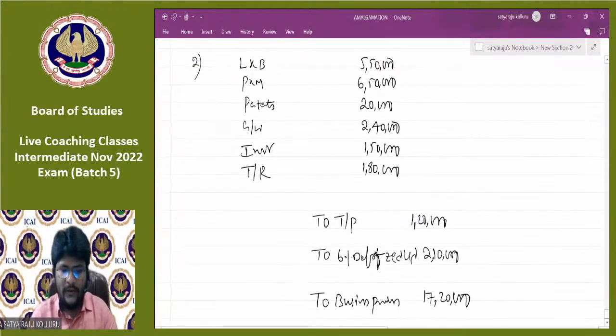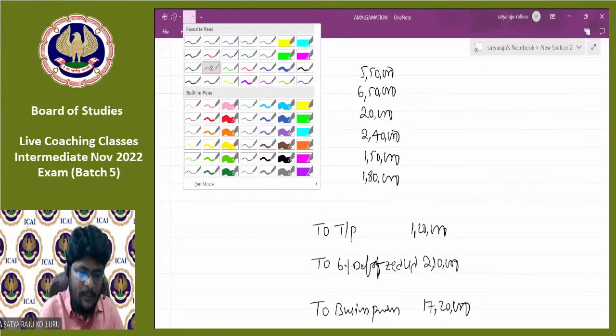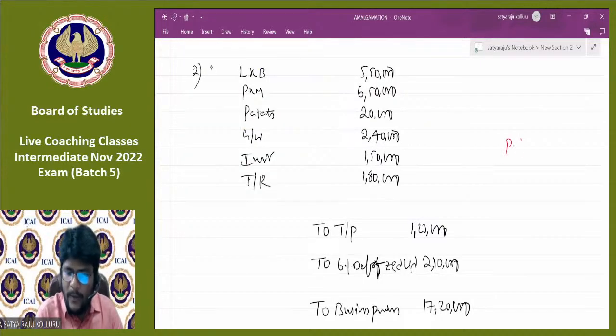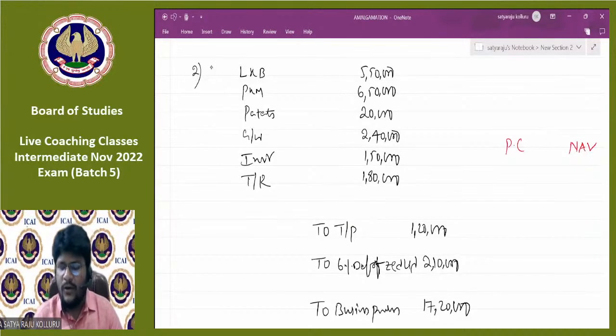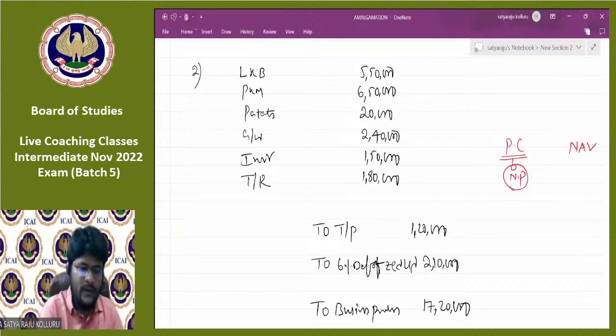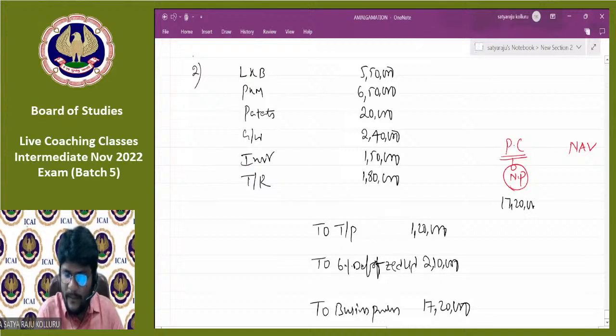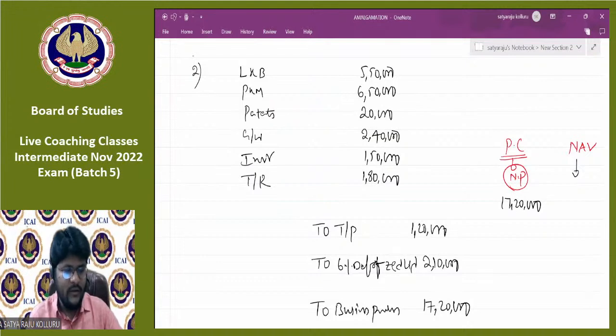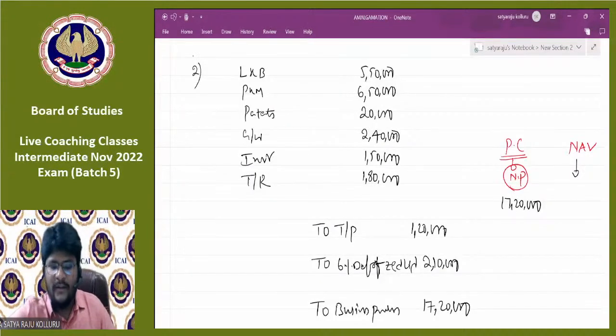Now, all of you please observe here, we need to compare PC with NAV. Sir, is there any chance of goodwill or capital reserve occurring? Yes, because here the PC is under the net payments method, and the PC is 17,20,000. And may I know the net asset value? Net asset value is total of the assets minus outside liabilities.